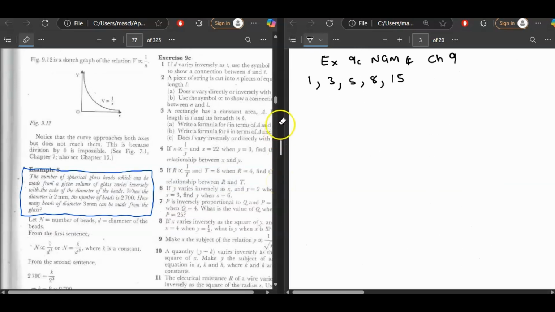So for our exercise 9C, New General Mathematics, Book 4, Chapter 9, number 1, number 3, number 5, number 8, number 15. Ndoma questions andoda kuti muite.